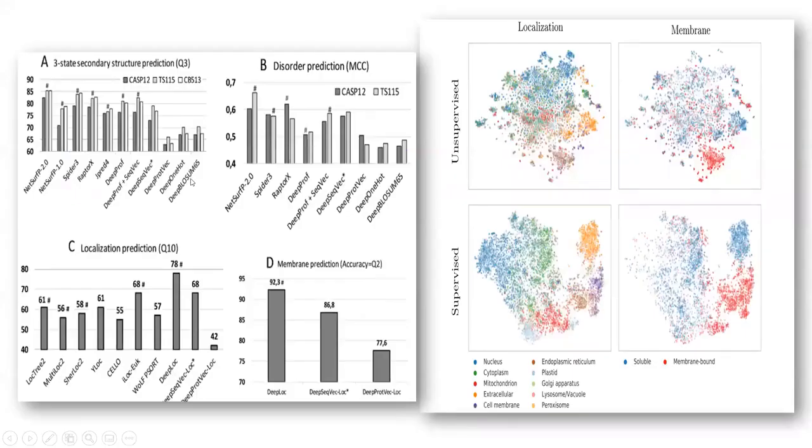Just some notes here. The ones that have a hash in front on top of their bars, it means that they use evolutionary information. We can see that in secondary structure prediction, NetSurfP is the best, and in localization prediction, DeepLoc is the best. So they said that